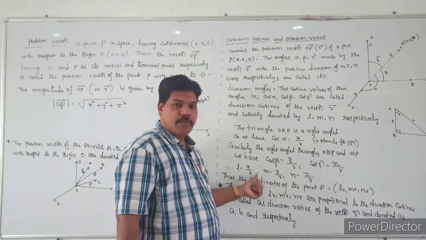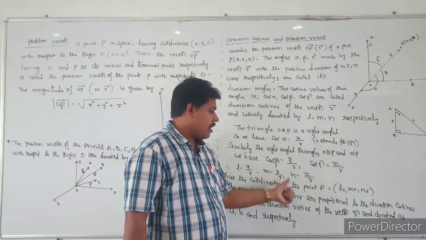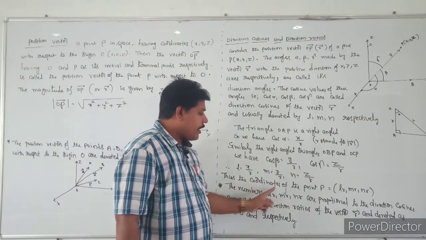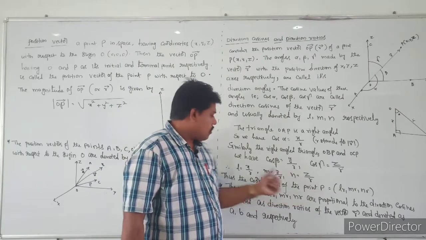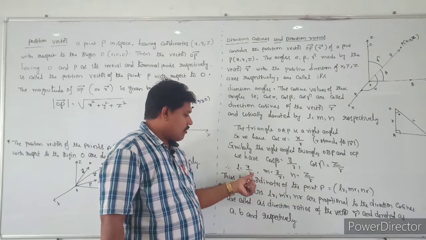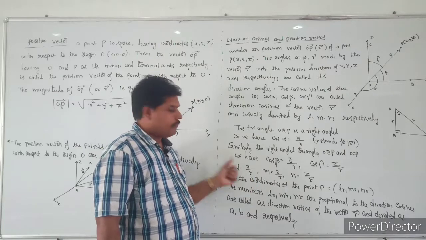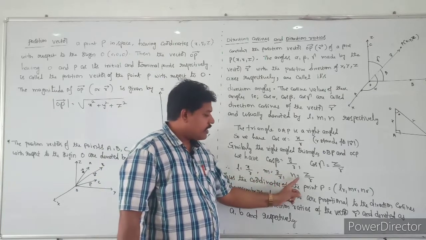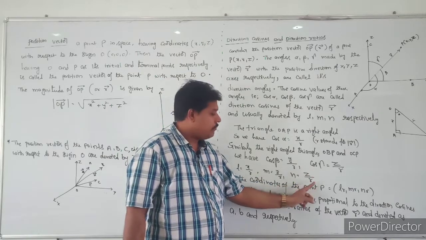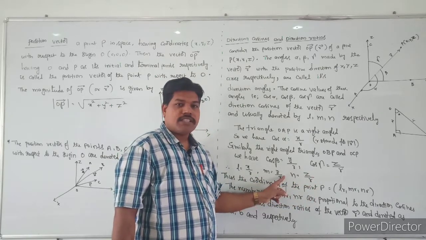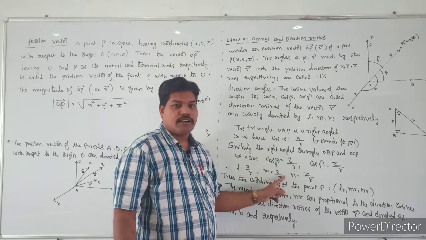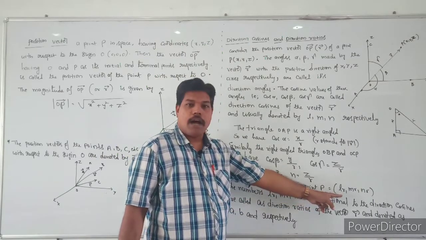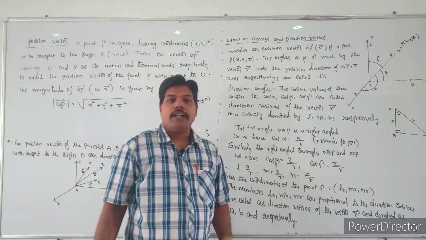Thus the coordinates of the point P: x will become LR, y will become MR, and z will become NR. So the point P, which is (x, y, z), can be taken as (LR, MR, NR).